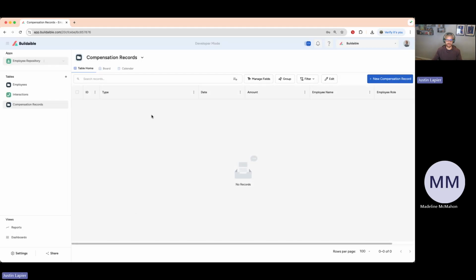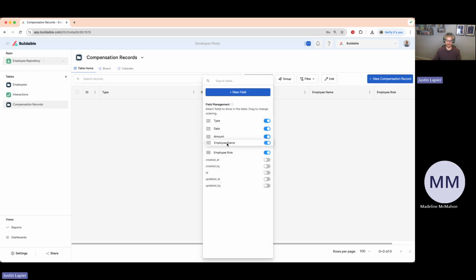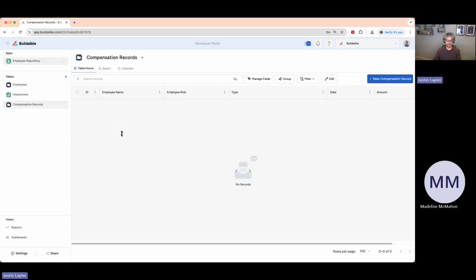So now we've created all of our fields. If we look at it, we have type, date, amount, employee name, and employee role. Now, if I'm on this table and I want to see the data on this table, I probably want to see the employee name and the employee role first. So before I do anything else, I'm going to hit Manage Fields here. And I'm going to drag the employee name up. I'm going to drag the employee role up above type and hit Save Changes. So now the table is laid out with employee name, employee role, type, date, amount.